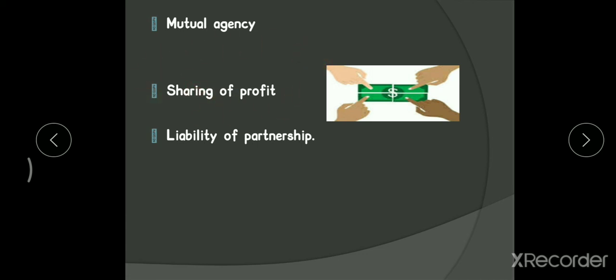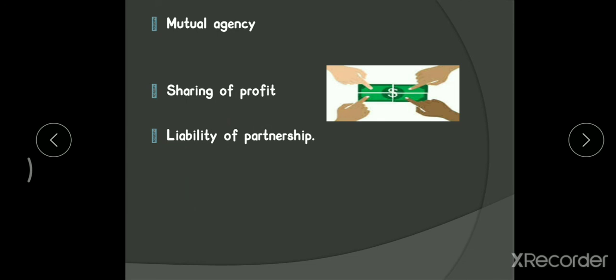Next one is liability of a partnership firm. As you know, the liability of partners in a partnership firm is unlimited, in the sense that whatever personal property or personal assets you have, you have to sell in order to meet the debts of the partnership firm in case of inefficiency in your earnings, or if the assets of the business are not sufficient to repay your debts.